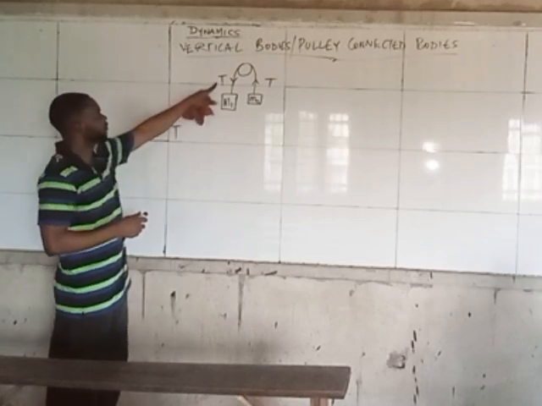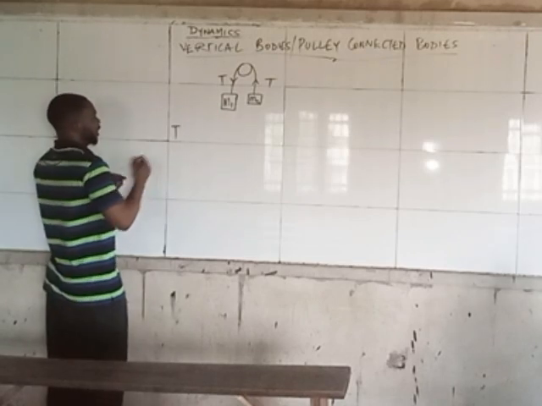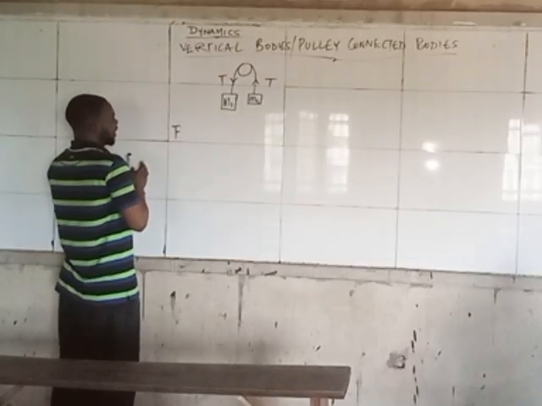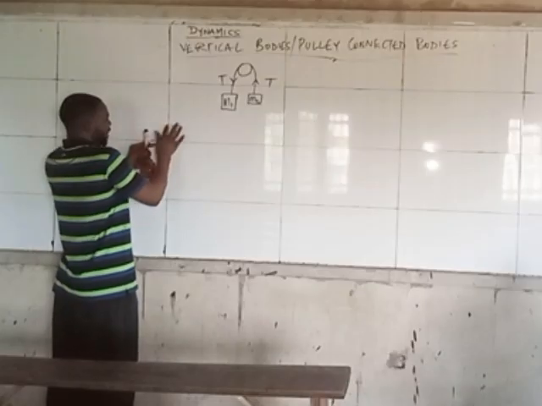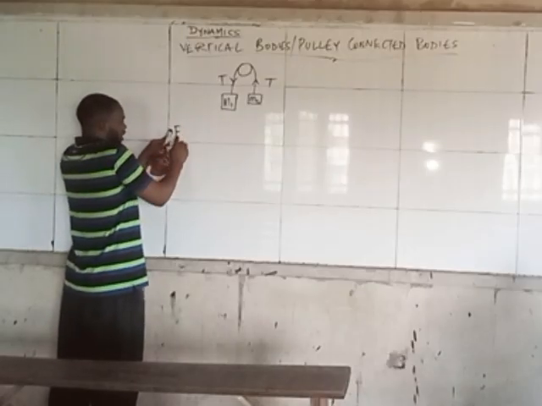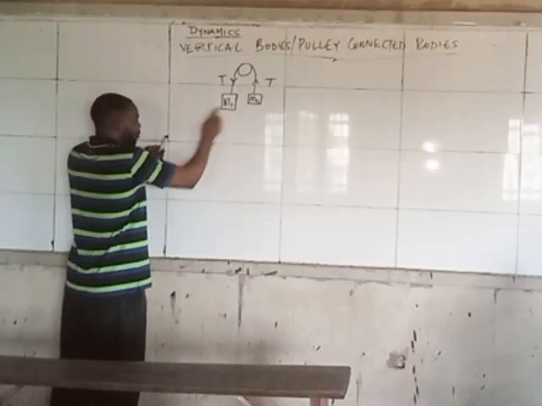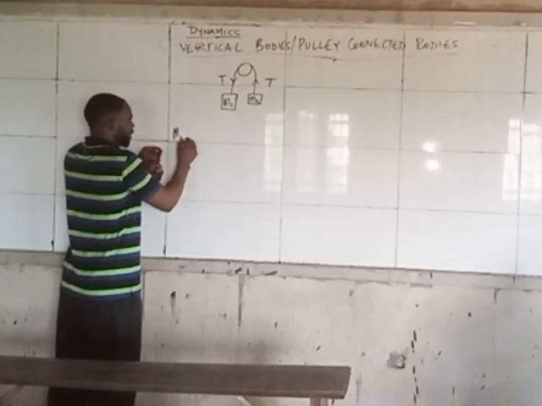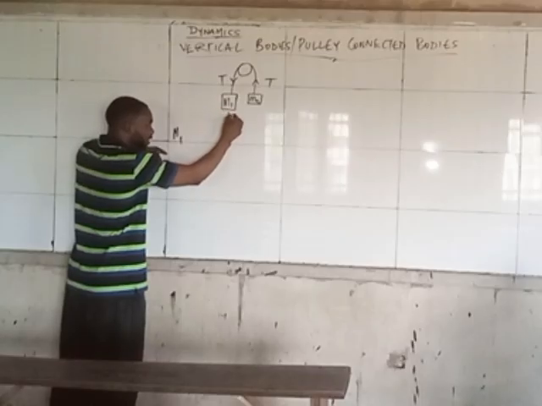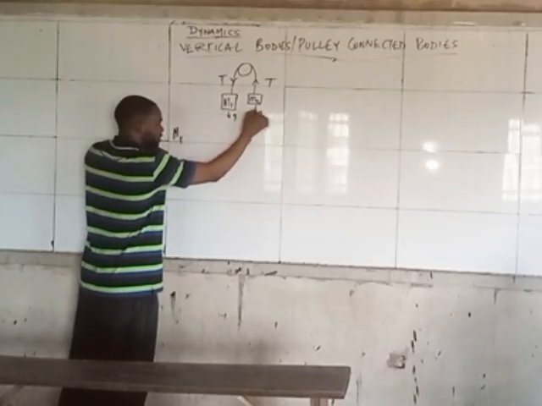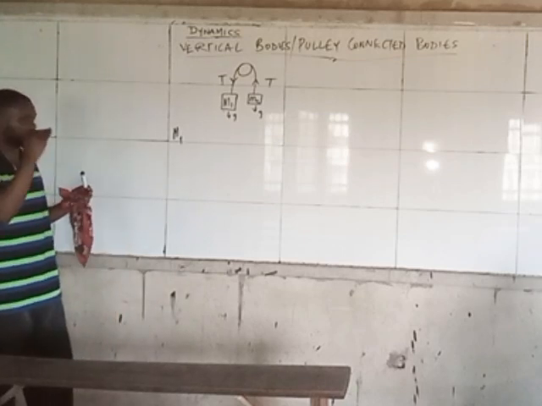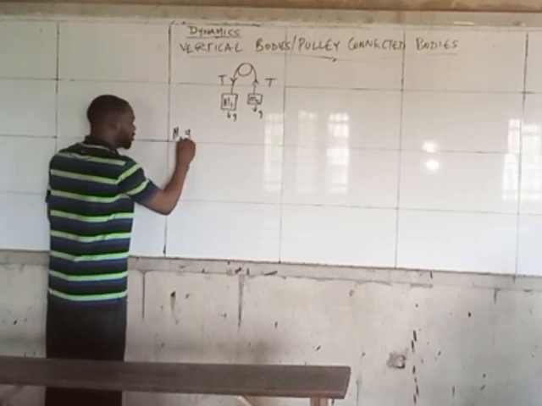The T of this, which is F, and in this case, the F that I'm having here is simply going to be weight. Instead of F, it will be this M1, and because it's vertically placed, it's coming down, gravity is acting on all these things. Gravity tends to act on anything that is above the Earth's surface. So it will be M1G.